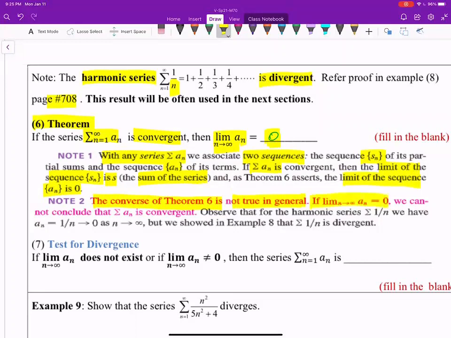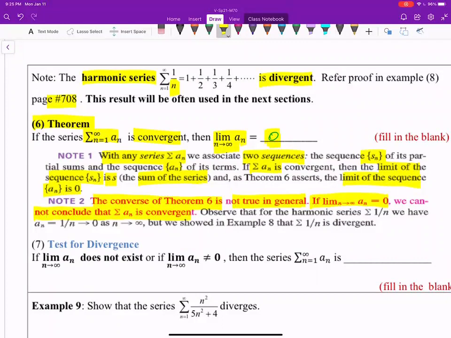If the limit of the nth term equal to 0, we cannot conclude that the series sigma an is convergent. The reason, I can give this example. We just now saw what a harmonic series is, and we said that a harmonic series is divergent.